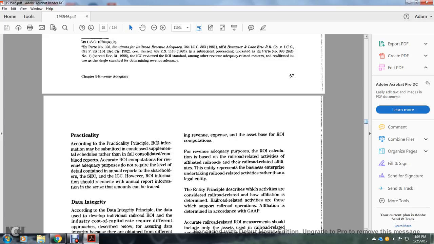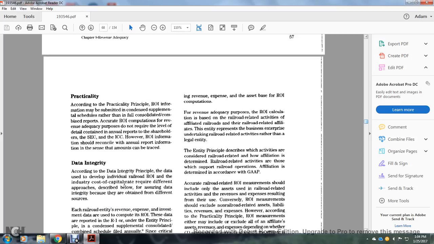Practicality. According to the practicality principle, the return on investment information is submitted with the consolidated supplemental schedule rather than full consolidated or combined reports. Reports that are accurate for return on investment computation for reviewing adequacy purposes do not require the level of detail contained in the annual reports for shareholders. The Securities and Exchange Commission and the Interstate Commerce Commission, however, require that the return on investment information should reconcile with the annual report, so that the amounts can be traced.